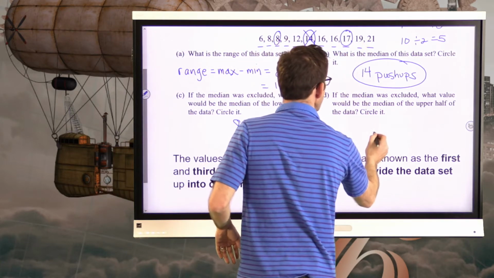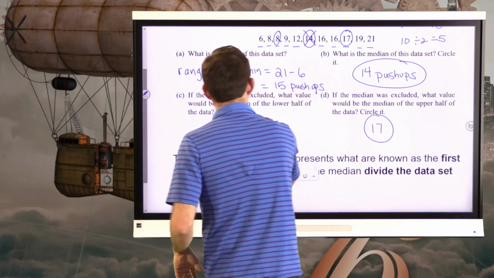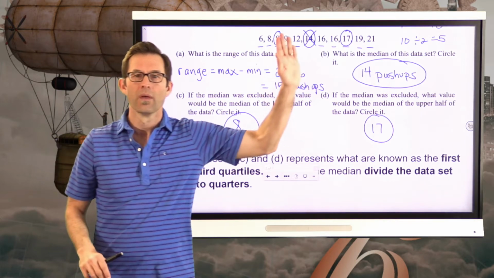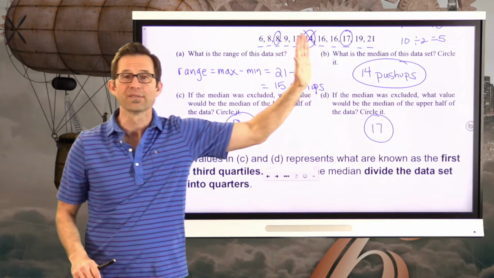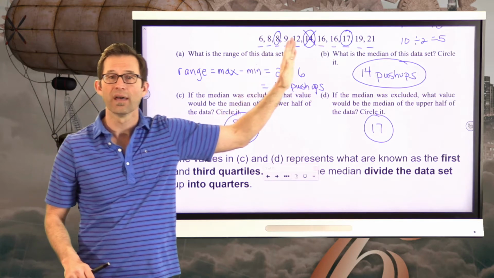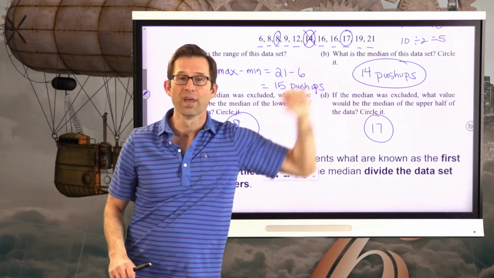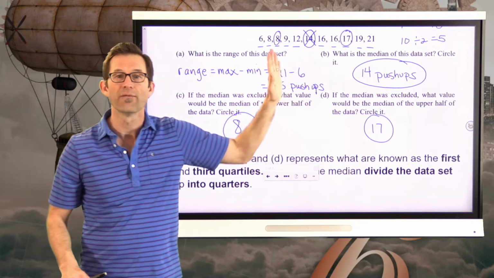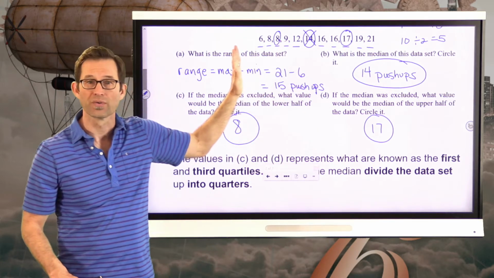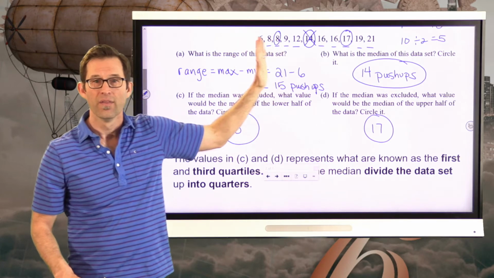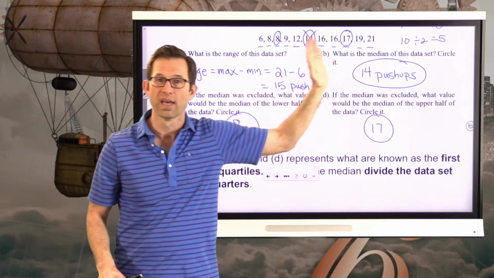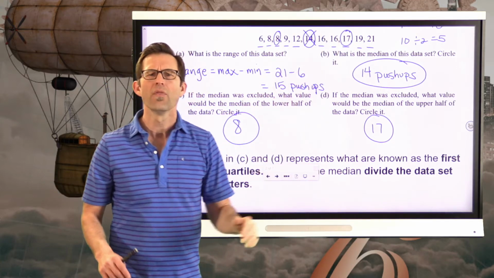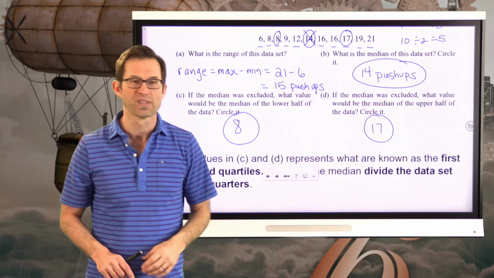So that would be the median of the upper half of the data set. Now, think about this for a moment. The median really divides the lower 50% of the data set from the upper half of the data set. What we just did is find two values that further divide it into quarters. Literally, we've got the lowest 25%, the highest 25%, and in between these two, the middle of the data set, the middle 50%.